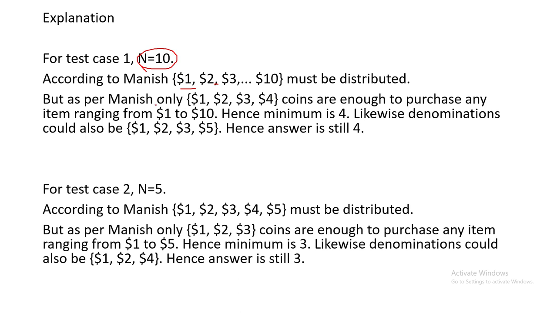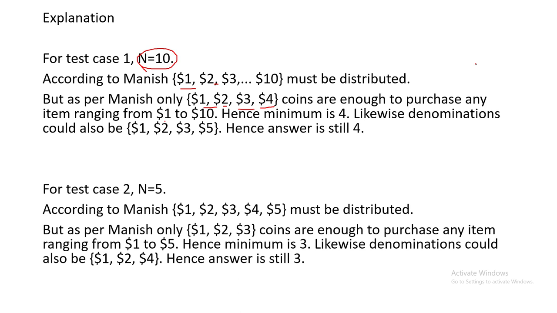But as per Manish, only 1, 2, 3, 4 coins are enough to purchase any items ranging from $1 to 10. Hence, minimum is 4. Likewise, denominations 1, 2, 3, 4, 5. Hence, the answer is still 4.